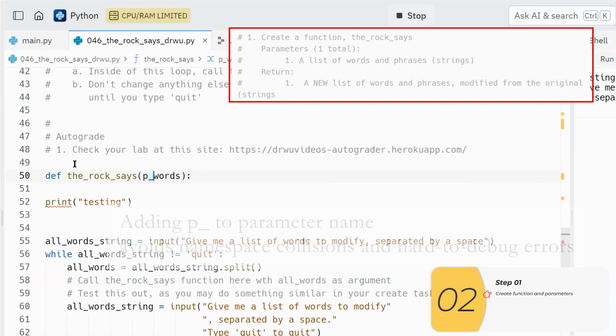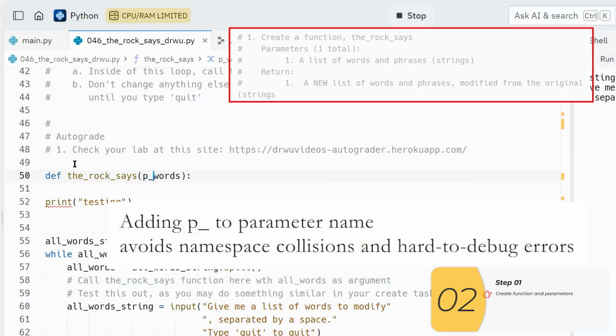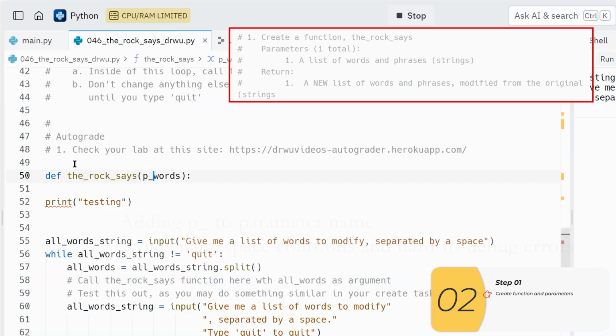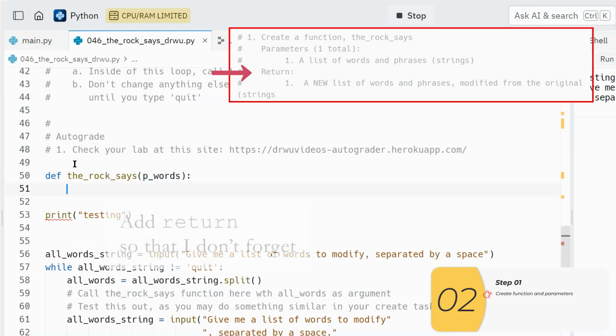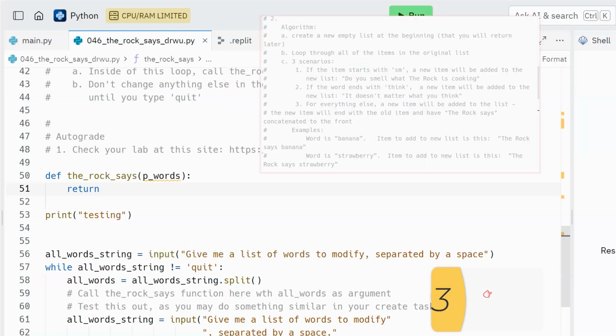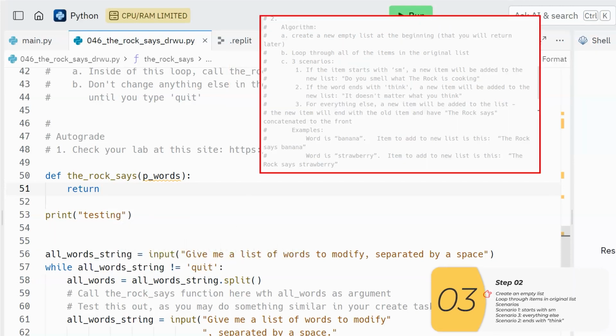And I'm going to stick a P in front of it, the parameter. The P stands for parameter, which is going to avoid namespace errors that can be hard to debug. And it's return, so I'm just going to write return right here, just so I don't forget. So now we're at step 2. We've given you the algorithm, so it's probably best if you try it yourself and just come back if you get stuck. With that said, here we go.